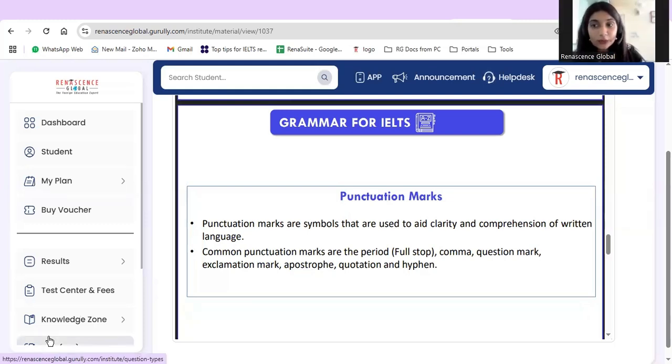Now let us talk about another important aspect of grammar, which is punctuation marks. This is very important for IELTS writing practice as well.